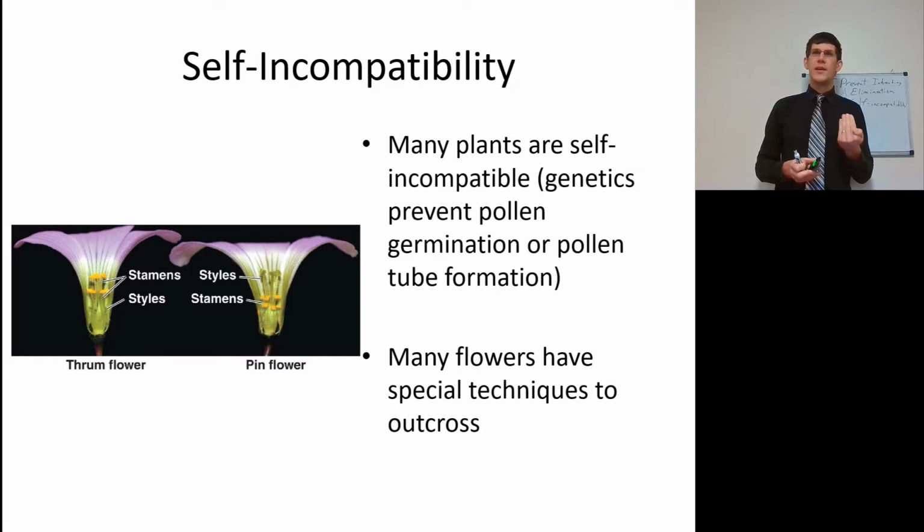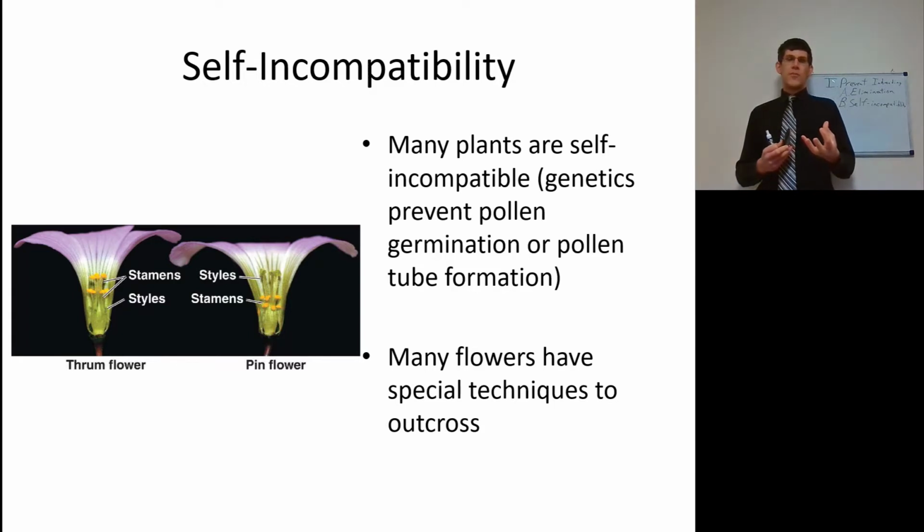Now, this tree doesn't want to breed with itself. It's self-incompatible. What happens is pollen is going to land on the stigma and will not germinate, or the pollen tube will not form, thus preventing it from reproducing with itself. Well, how then do we get the offspring? Well, we mate it with just another type of apple, like a crab apple, and have those available in the orchard as well to outcross. So by doing this kind of outcrossing, they're going to ensure a greater genetic diversity.